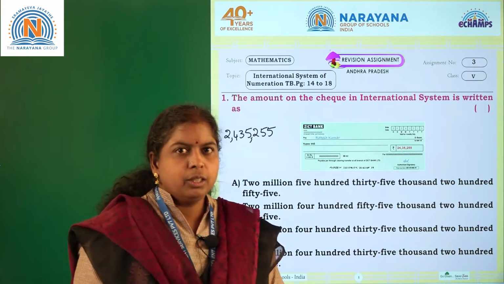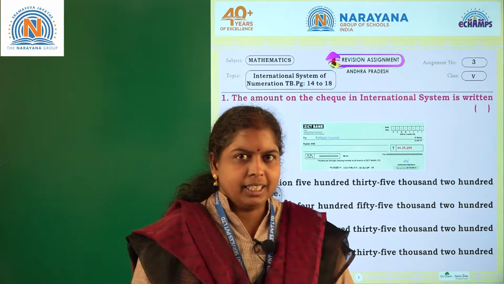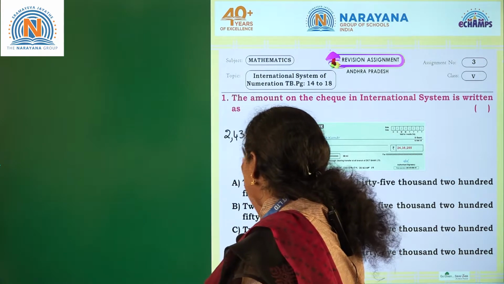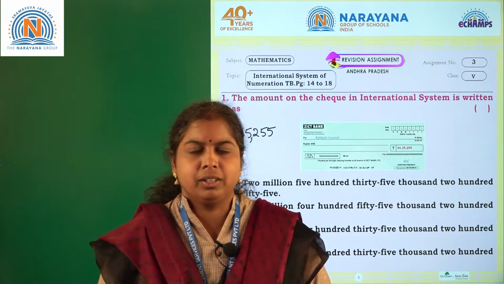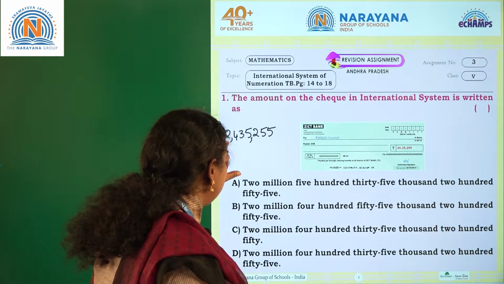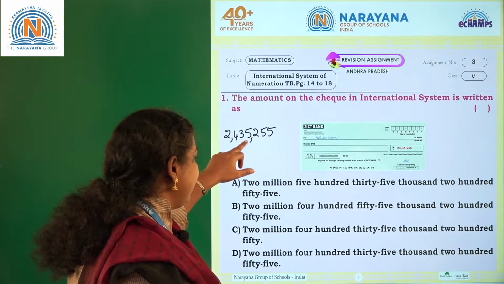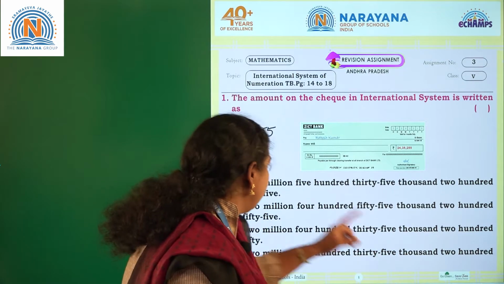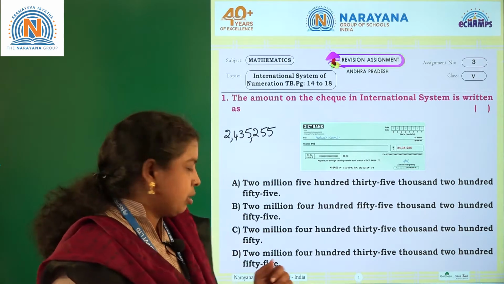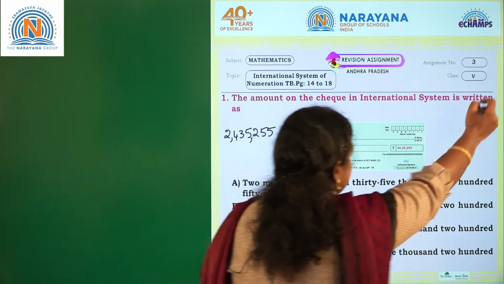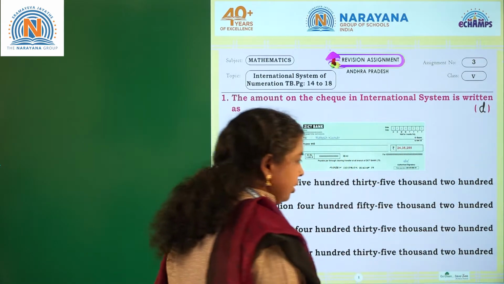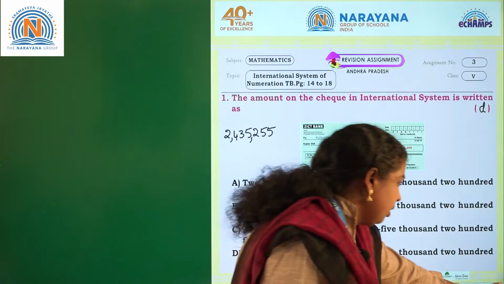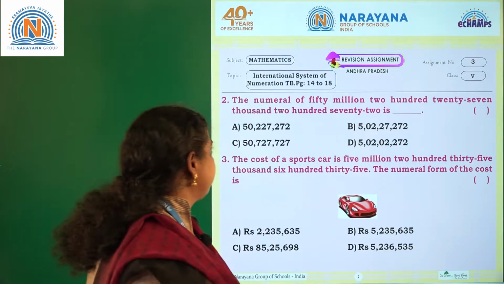2,435,255. How will you write this number? 2,435,255. So, in which option you are having this? In option D. Okay. So, let's move to the next one.